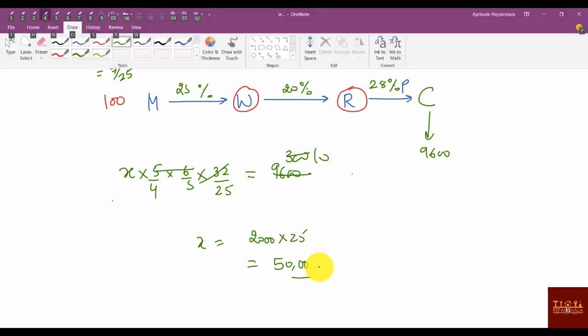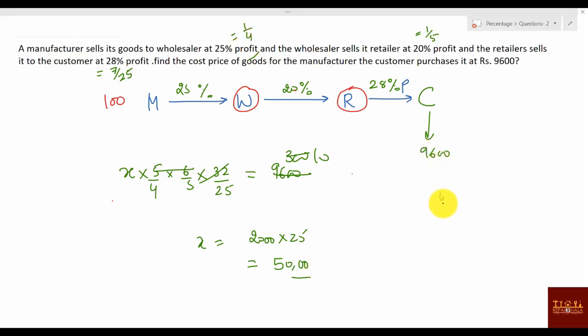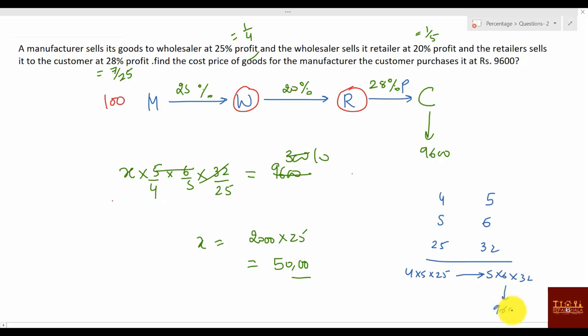Another way you can say 4 is becoming 5, 5 is becoming 6, 28 means 25 is becoming 32. Or what you can say? 5 into 6 into 32 and 4 into 5 into 25. This is becoming this, and this value is given actually how much? 9,600. You'll get the one value, and then with that you can get this value. 100 value already there. You can follow that method, and that also you can solve.